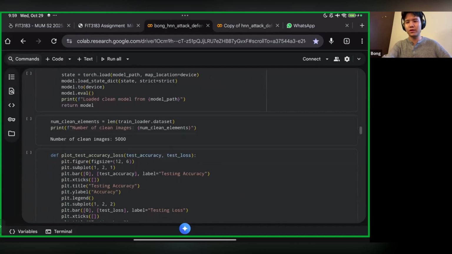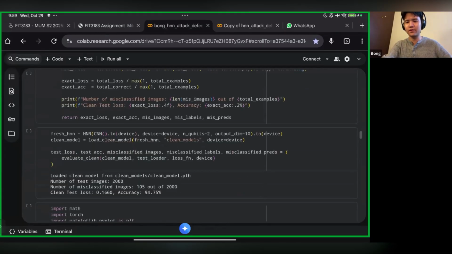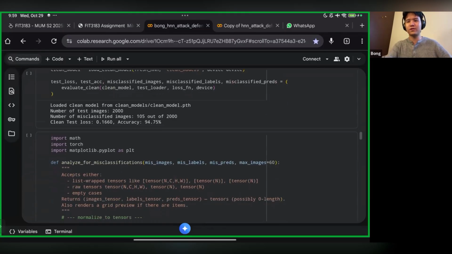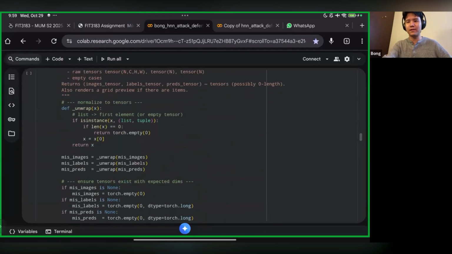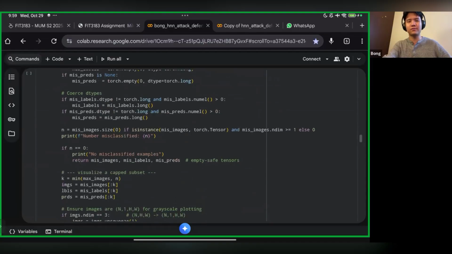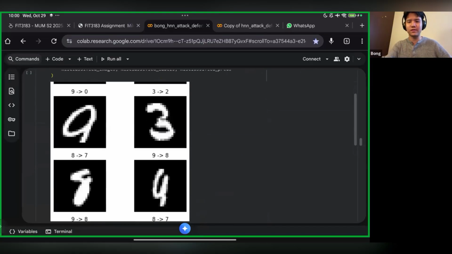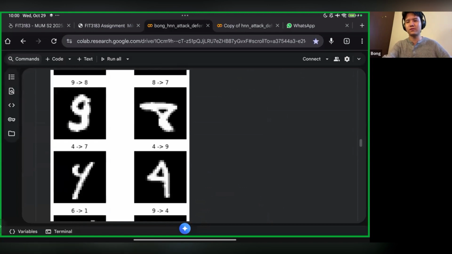Then we want to try to attack it, right? So we have the fresh model over here, and we can see that out of 2,000 test images that we've given, it misclassified only 105 images. So that's about 94.75% accuracy. And then here, we're going to analyze the misclassifications, so you can see the misclassified data. This one is, let's say, an 8, but in the raw data it's a 7, which does look quite similar.